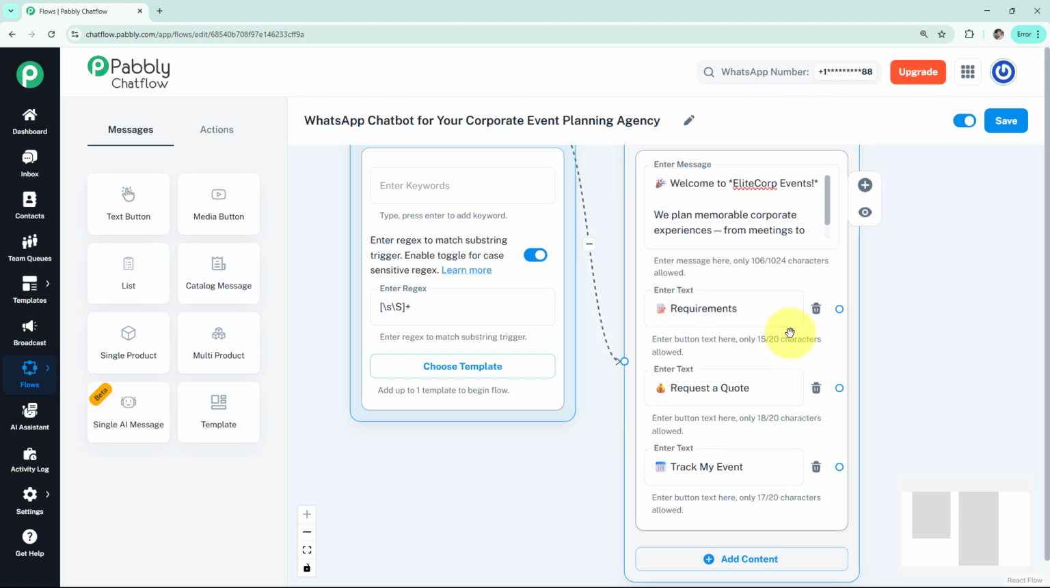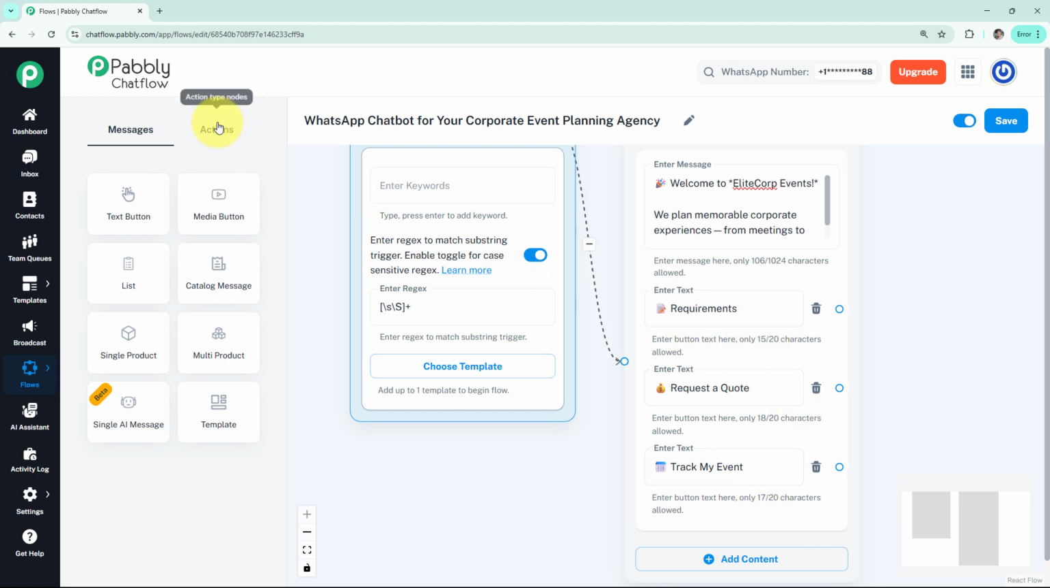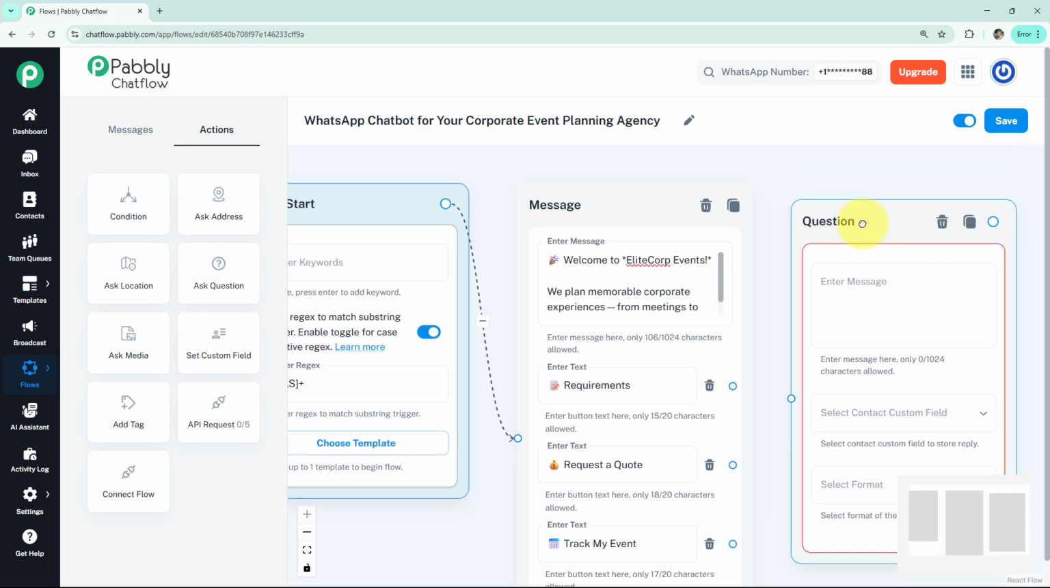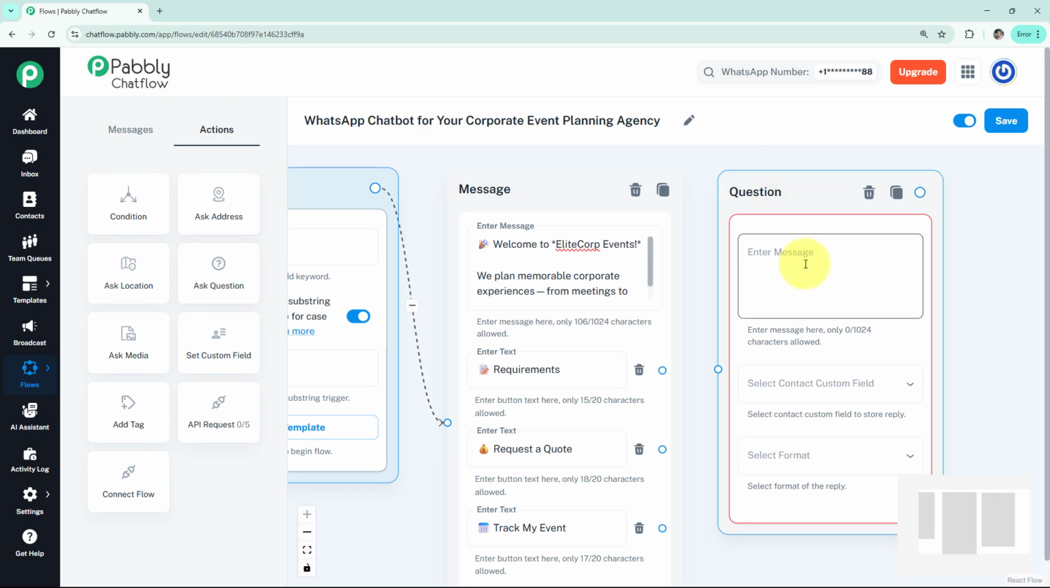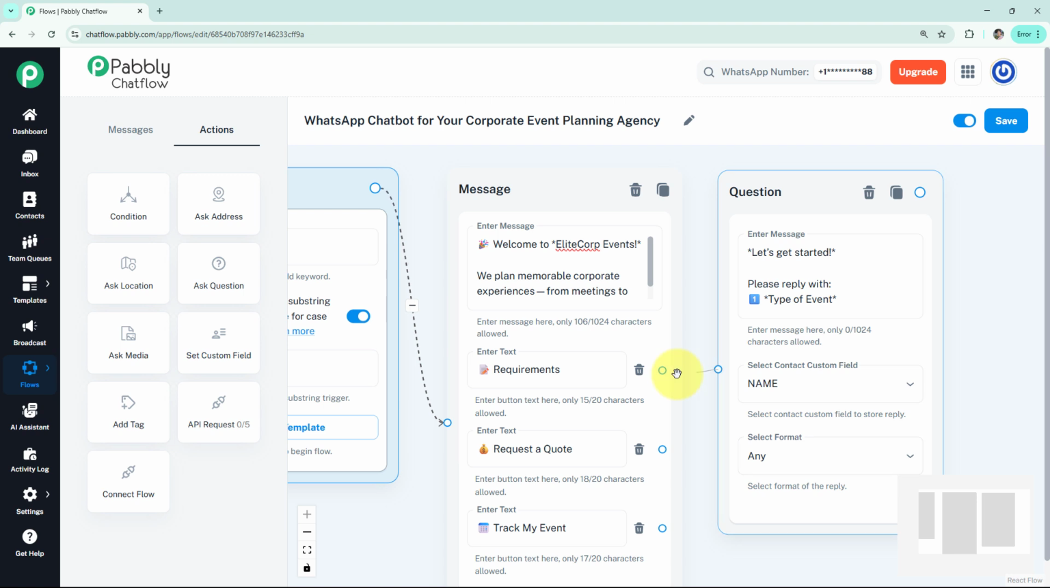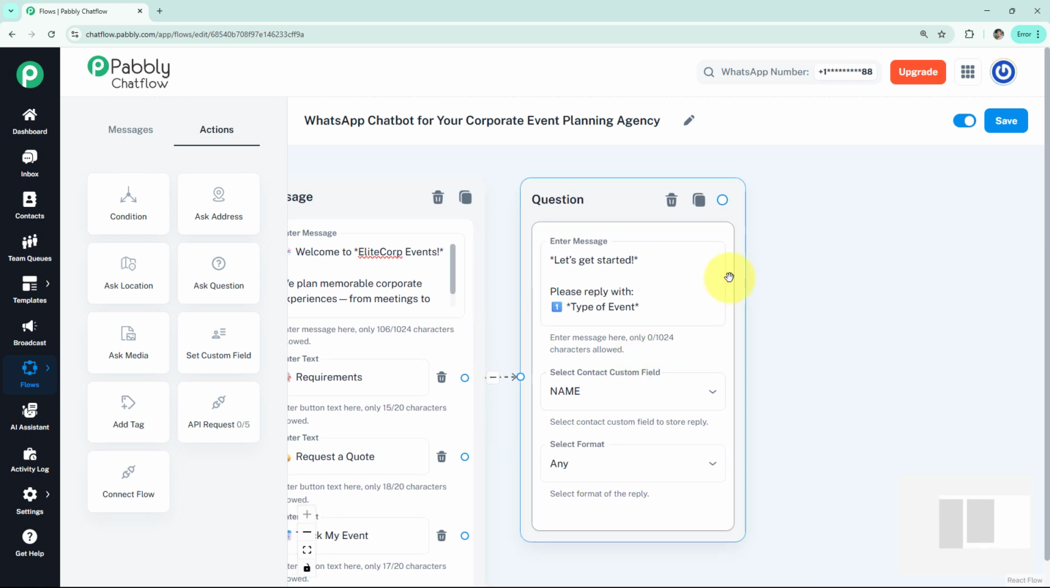Now we have to curate a response for each one. So let's begin with requirements. For this, I have to access the action type nodes and then click on ask question to get a question box. And here we are going to take details one by one. So here I've added this message and I've asked for type of event. In the contact custom field, I'm going to select name and as format, I'm going to select any, and then I'm going to link it to the corresponding quick reply option.